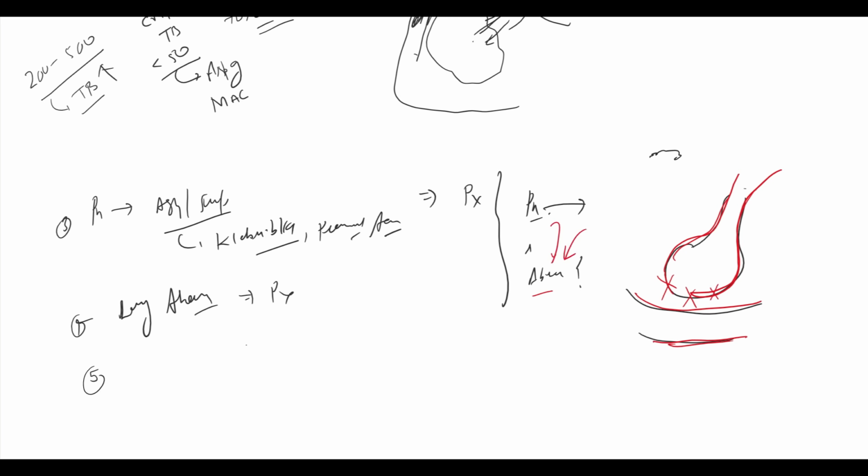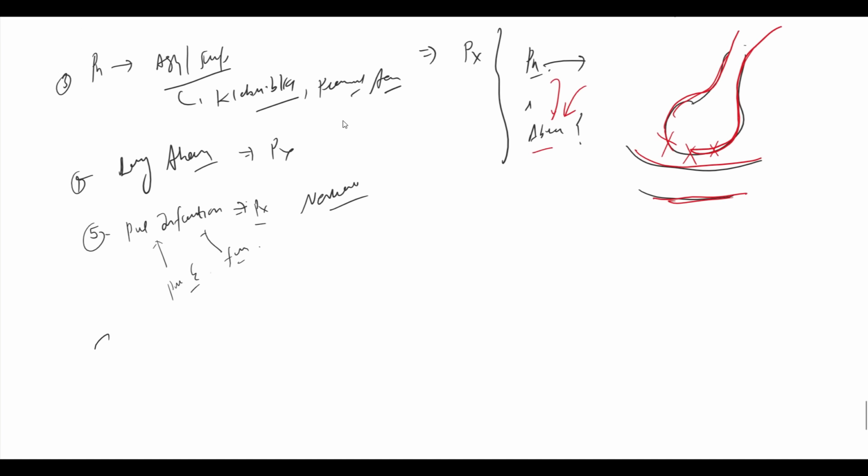Now we will see the next cause, pulmonary infarction. Pulmonary infarction can also cause pneumothorax when it undergoes necrosis and destruction. Pulmonary infarction can develop from fungal infection causing vessel invasion and obstruction, pulmonary embolism, and other pathologies. The next cause is lung cancer, mainly squamous cell carcinoma. Squamous cell carcinoma has a tendency to grow big. It undergoes necrosis, causing destruction and development of pneumothorax.